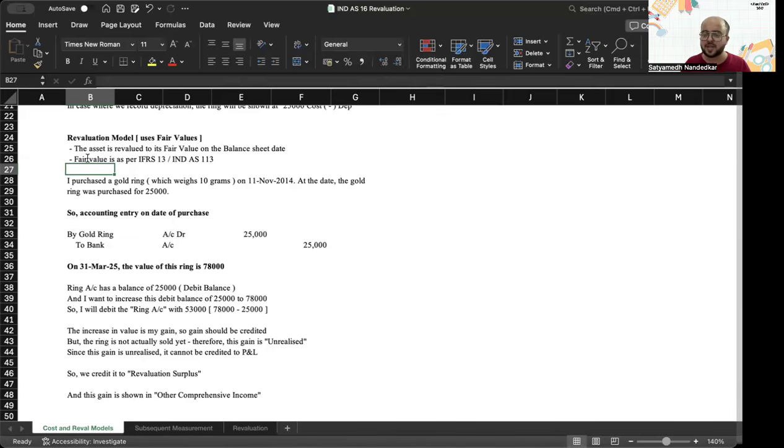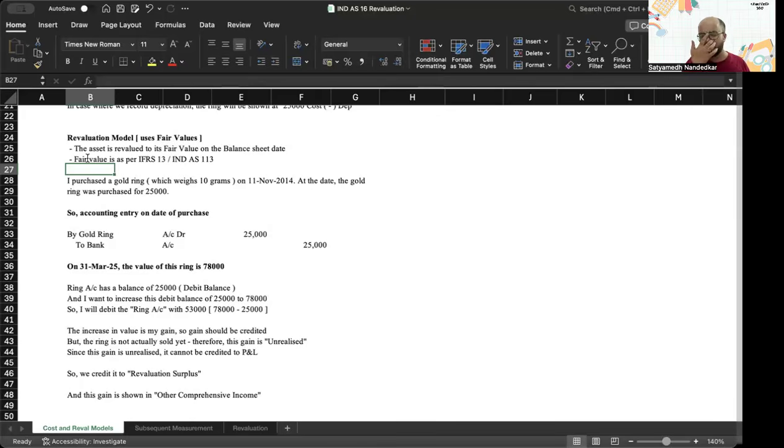And because the asset has not been sold, I cannot say that this gain is my realized gain. I have not yet realized this gain. I have not yet sold the asset to call this gain mine and consider the transaction complete. So at this point, while there is an increase in the fair value, the gain is still an unrealized gain. And because the gain is unrealized, it would be incorrect to transfer this gain to your profit and loss account. It is not your regular income, it is your unrealized gain.